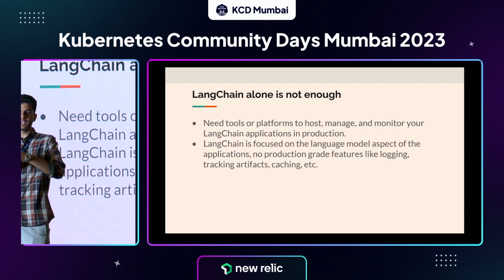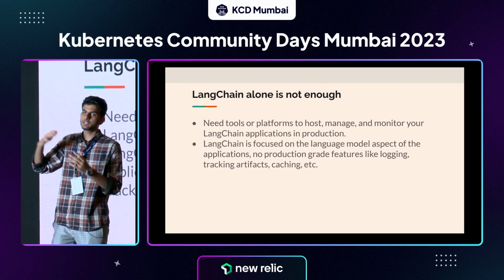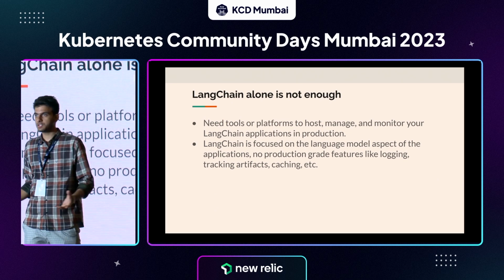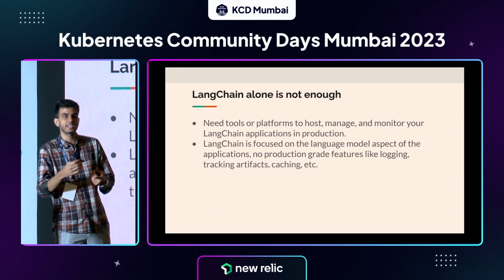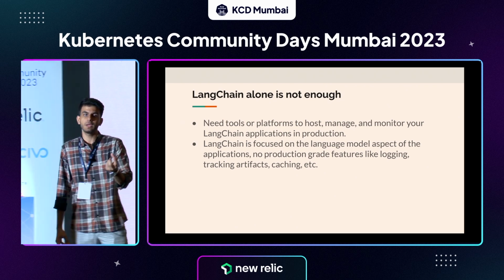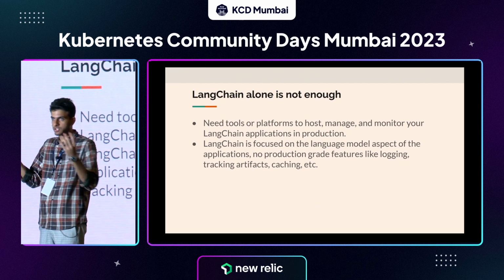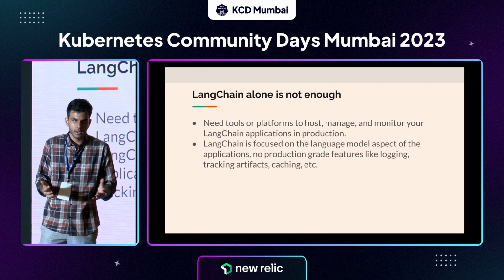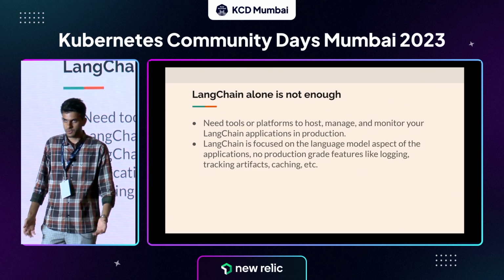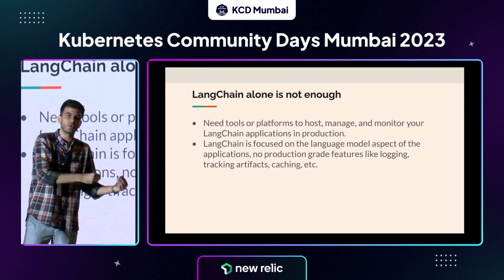For example, if I design an entire solution and run it on my machine, it runs perfectly. But what I want is this to be running on the cloud somewhere, and serving some endpoint on some model someplace as well. If you want to enable all of those features, you need additional features on top of that. For example, caching, logging, monitoring, so the traditional stuff that we expect in a deployed environment, right? All of that should also be a part of your solution and not just the language model part of things. LangChain by itself is just the logic behind managing and controlling a model, but the entire process of going from your computer to production involves many other steps. So for that, you need maybe a higher level of pipeline. As you mentioned, if you want to train the model, if you want to perform any other tasks which are not just relevant to the model.